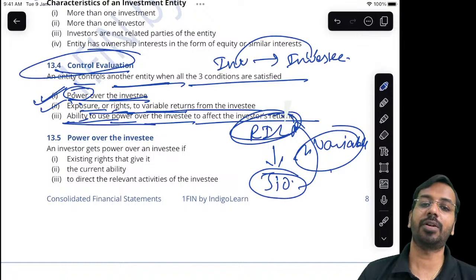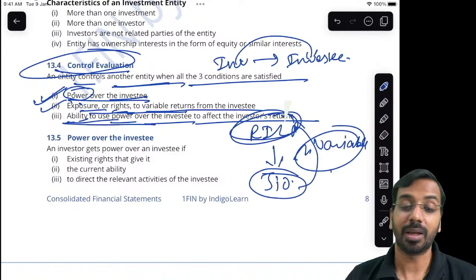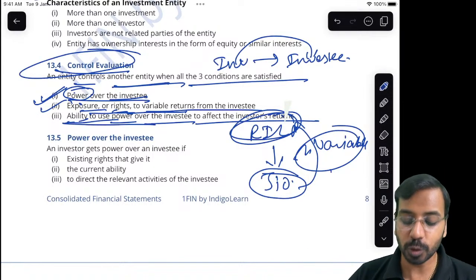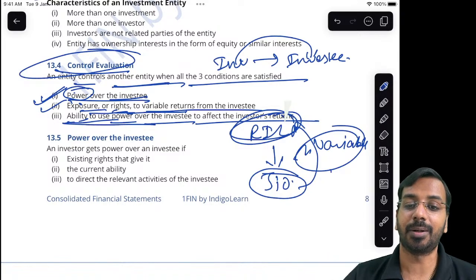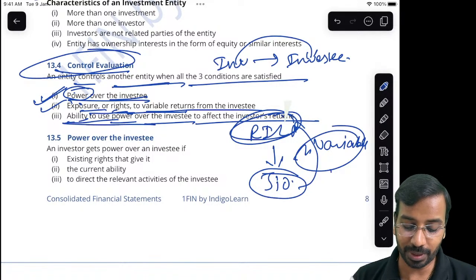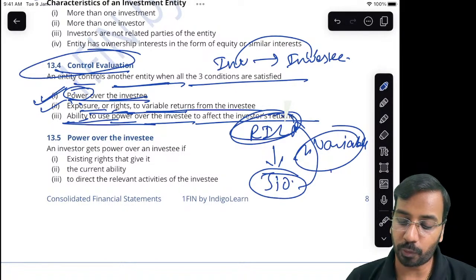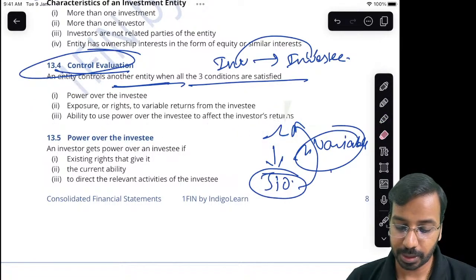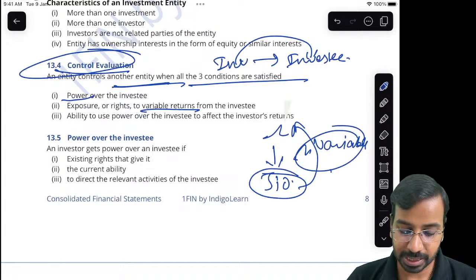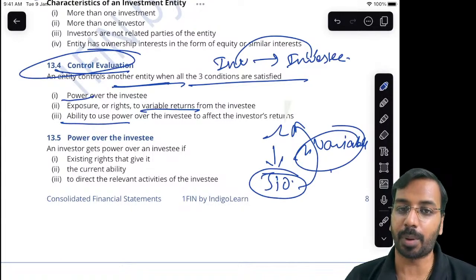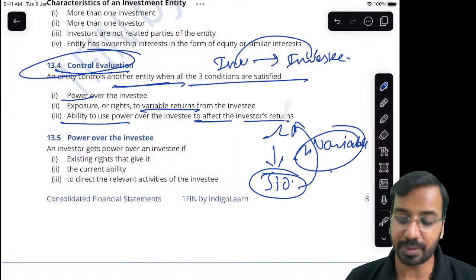See, the return can be profit, the return can be loss, the return can be anything, but I have the ability to use my power to impact the returns that are being earned or that I will be accruing. Right, now how do I get the power over investee? There are three components which you need to remember: power, variable returns, ability to use the power to affect the investor's return.